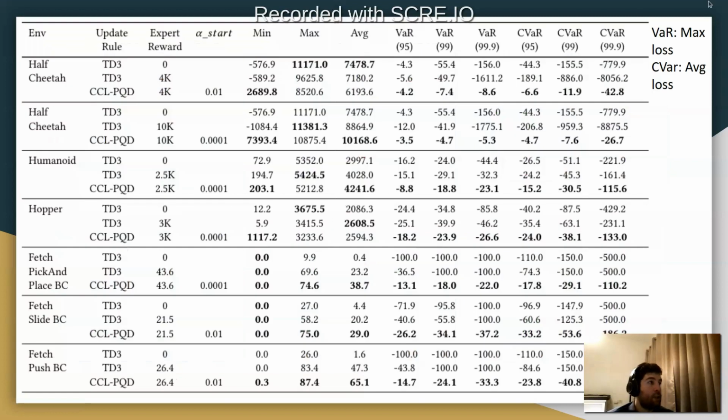We also can look at various other measurements to compare, such as the value at risk and the conditional value at risk, that measure the maximum expected loss and the average loss over time. And we see that CCL-PQD performs optimally in terms of those measurements and metrics.